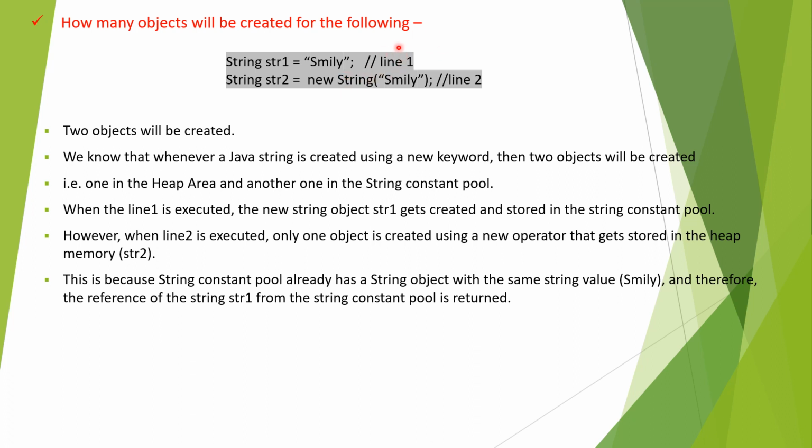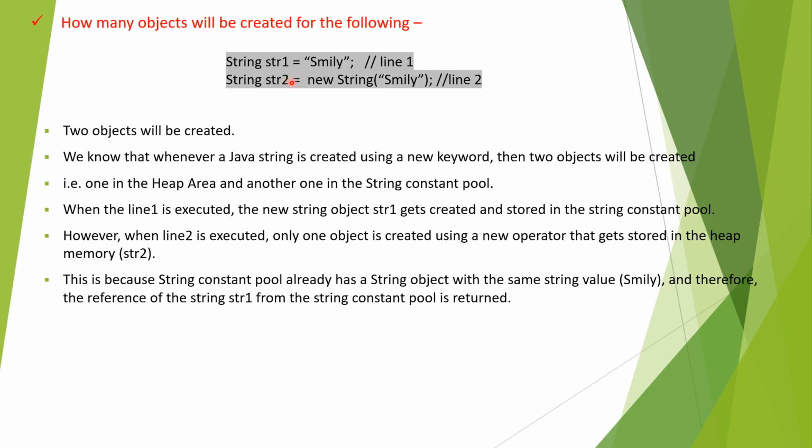And when line 1 is executed, the new string object str1, this object name we have given, gets created, and it is created the first time in the string constant pool. Line 1 is the first one, so when it is executed, it will check in the string constant pool. And next we are giving line 2 the variable name str2, and here one object will be created using the new operator, and it will get stored in the heap memory.